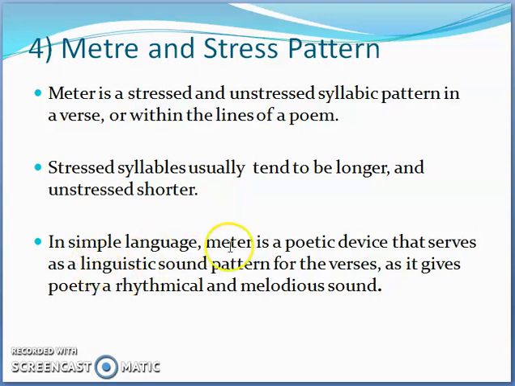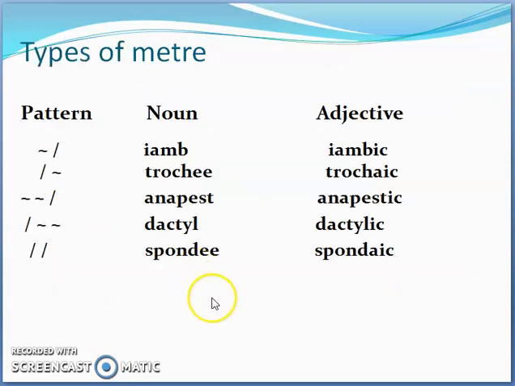So in simple language, meter is a poetic device that serves as a linguistic sound pattern of the verses, and it gives poetry a rhythmical and melodious sound. So this is one of the main differences between verse and prose, that in order to make poetry sound more musical and melodious, you need to add meter in it. As you have already studied Wordsworth and Coleridge, they were also both of the point that meter is added to create harmony and symmetry and music to poetry.